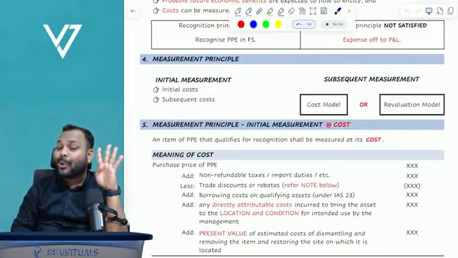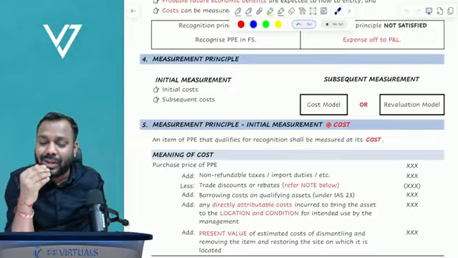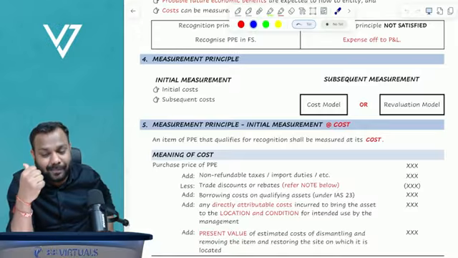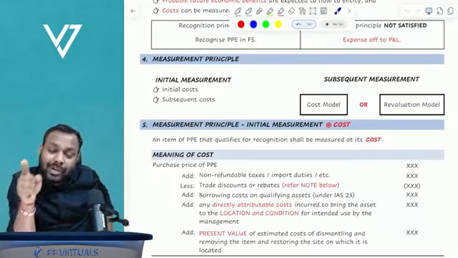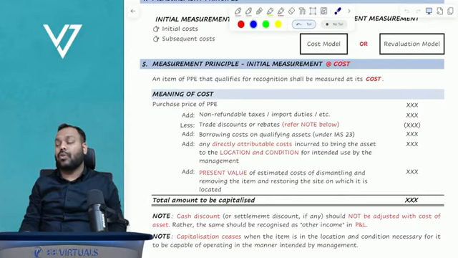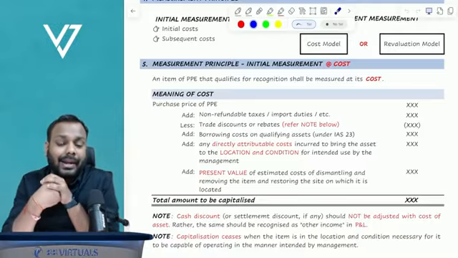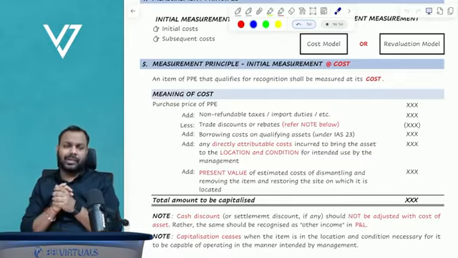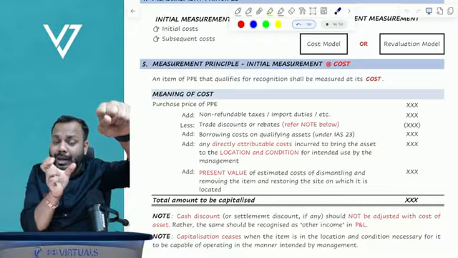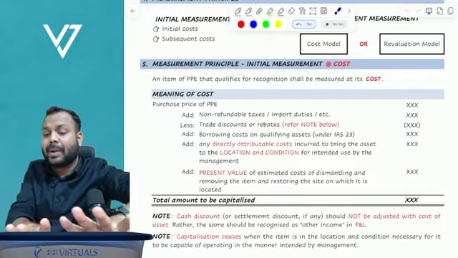Then borrowing cost as per IAS 23. Do you remember, guys? If we incur any borrowing cost on a qualifying asset, that borrowing cost is capitalized to the cost of the qualifying asset, right? So that's what we are doing here. Borrowing cost on qualifying assets is also capitalized to the cost of the asset, plus any directly attributable cost. I've always mentioned, guys, whatever cost that you incur to bring the property, plant, equipment to the location and condition to use the asset is capitalized to the cost of the asset.